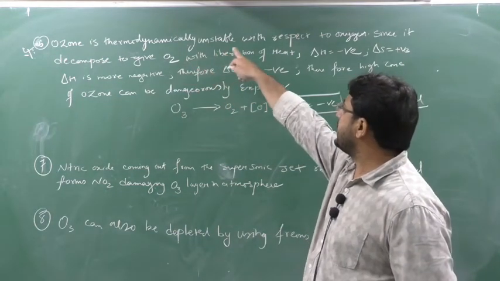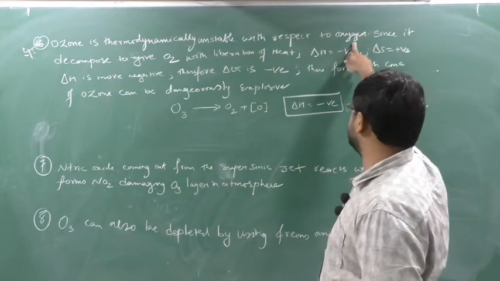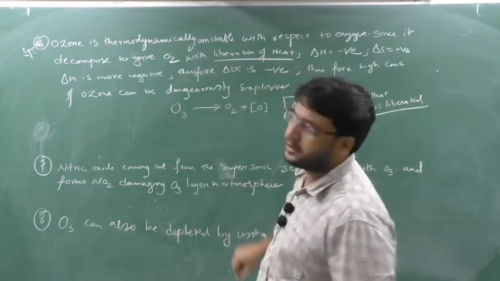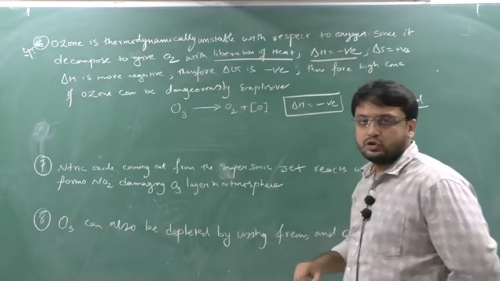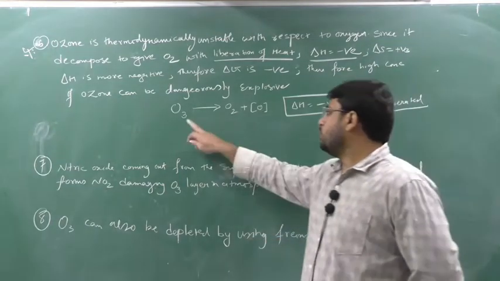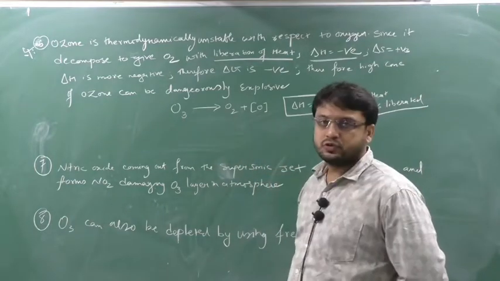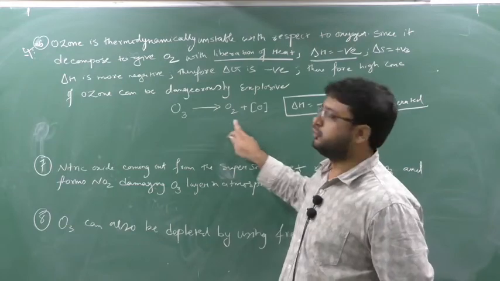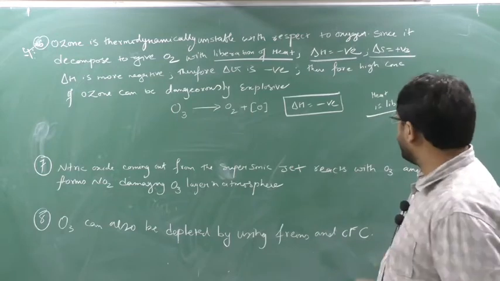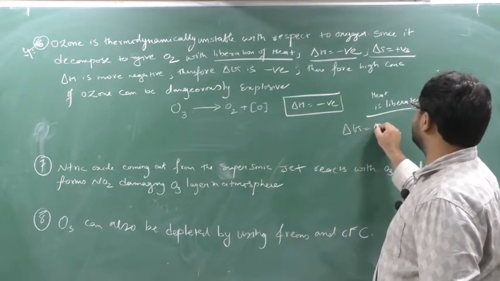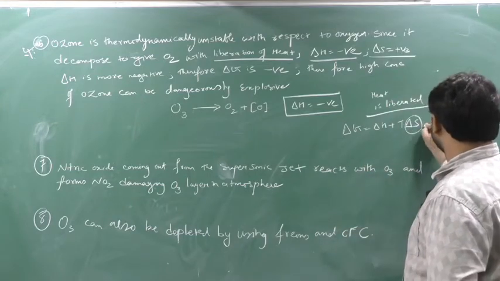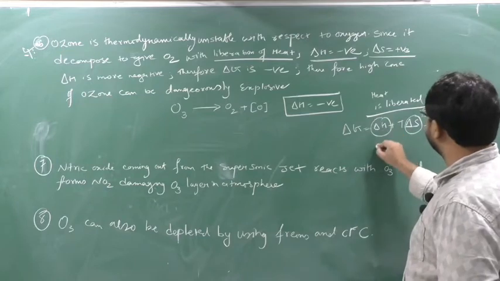So ozone is thermodynamically unstable with respect to oxygen, since it decomposes to give O2 and liberates a large amount of heat, due to which delta H is negative. So why is delta H negative here? Due to the liberation of heat. Now ozone is converting into O2 plus O, so one more extra product is formed. So randomness also increases, so delta S is positive. Now, as we know that delta G equals delta H plus T delta S, this portion is positive and this portion is negative.